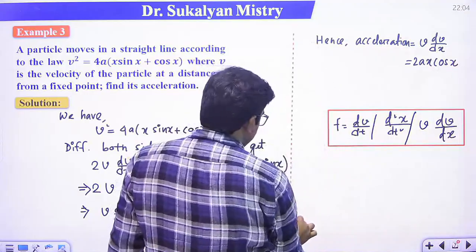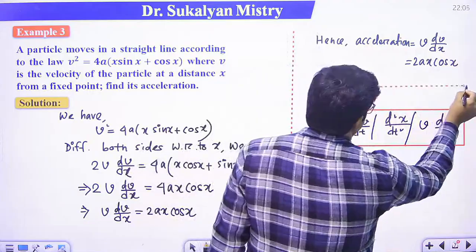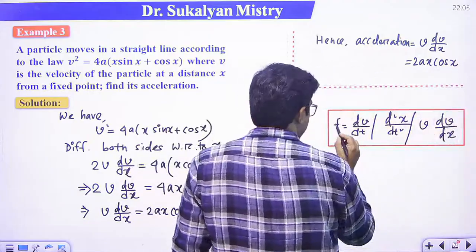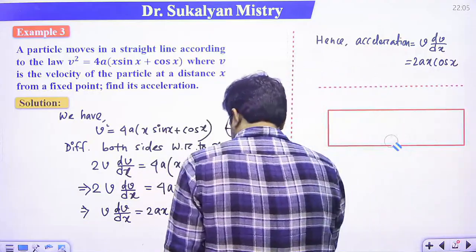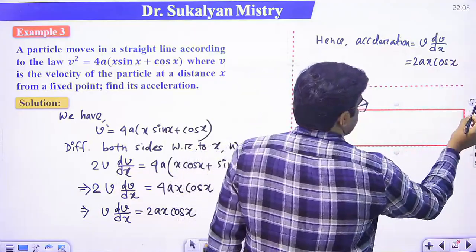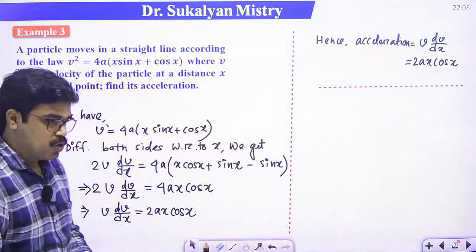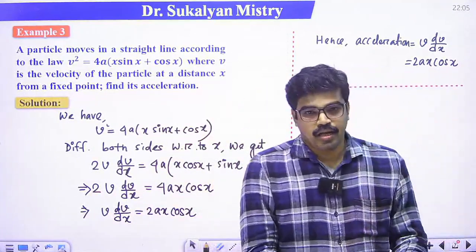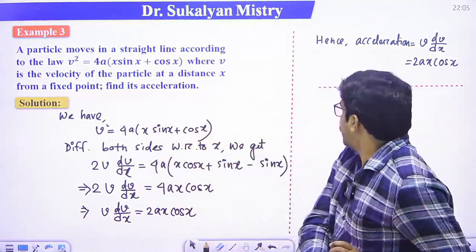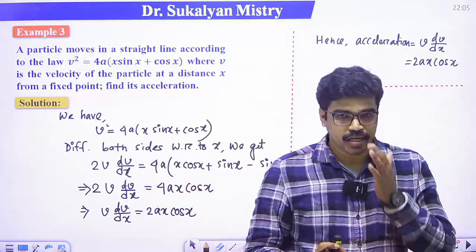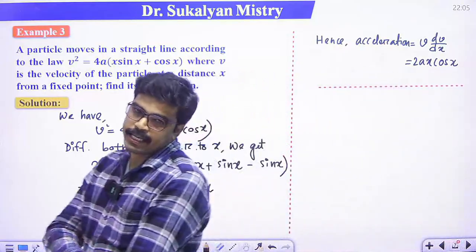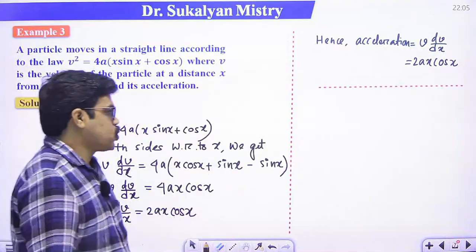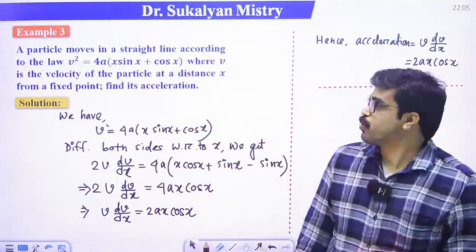This is the acceleration of the particle. Clear? So we find the acceleration of the particle, that is f will be 2ax cos x. Okay, so let us consider the next problem.